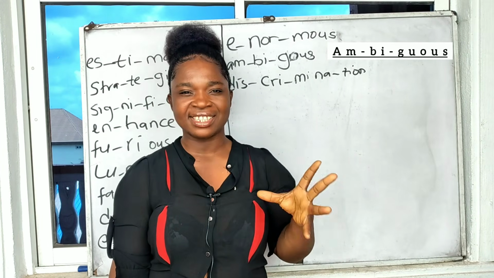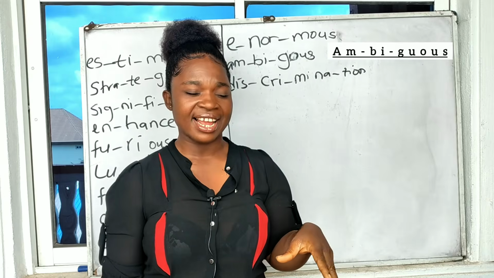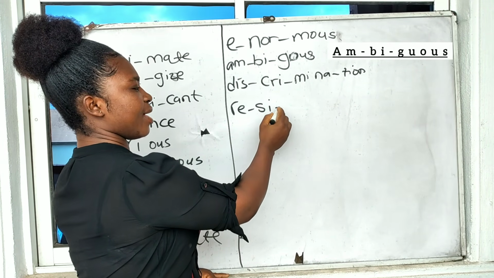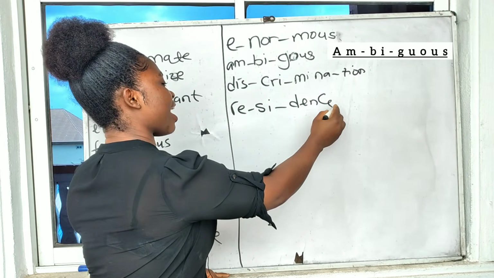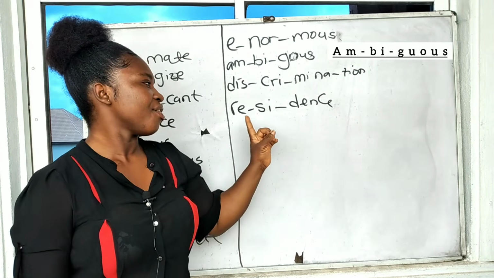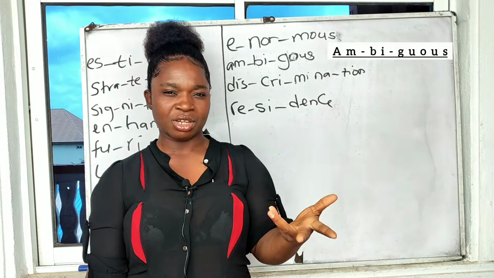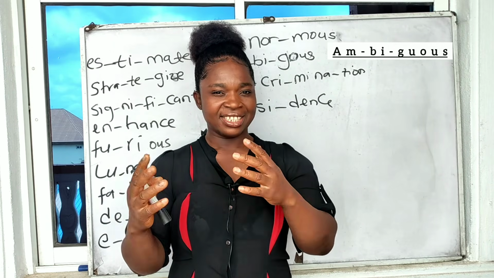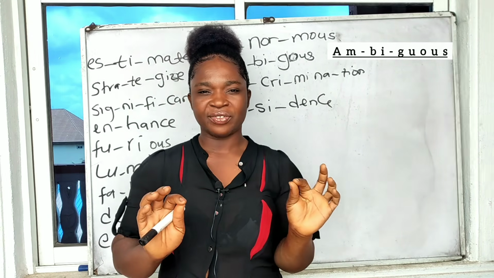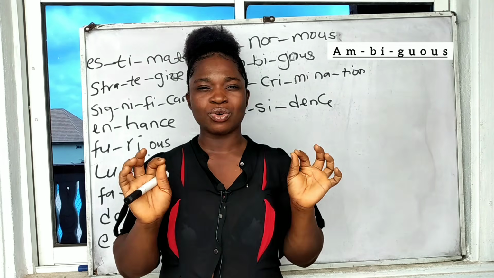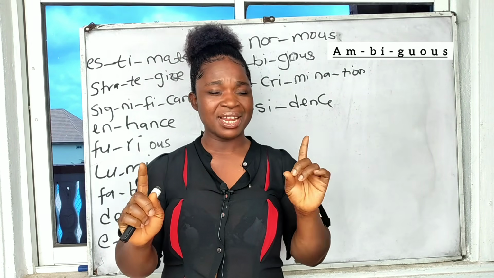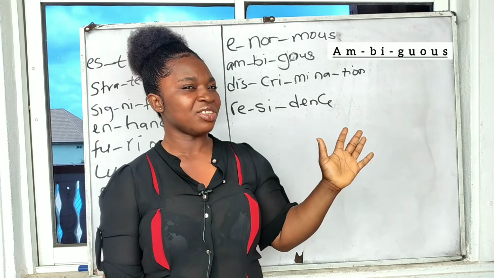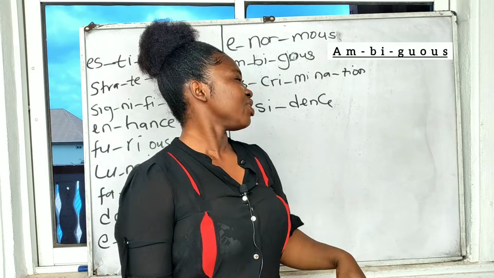Let's try residence. Residence. So we go with the re, we have si, and we have dence. Okay, I equally have the sound. I have treated it. I have residence. Sometimes when you try to fill a particular form, you see a kind of residential address. That is equally residence. The only difference in these spellings in the wordings is when it comes to one being a noun, the other being a verb. Okay, I'm still going to treat that, but not today. Okay, so we're talking about residence and not residential or residing. Okay, so we have residence.